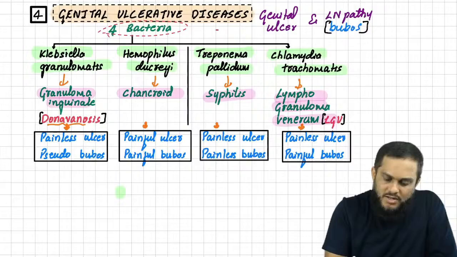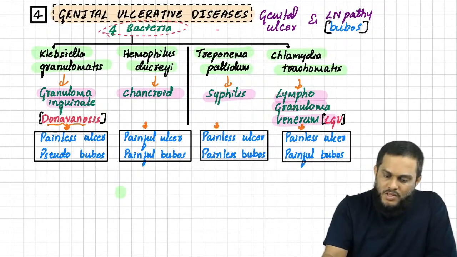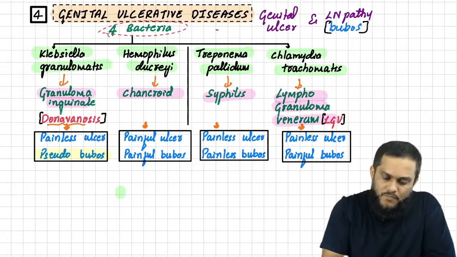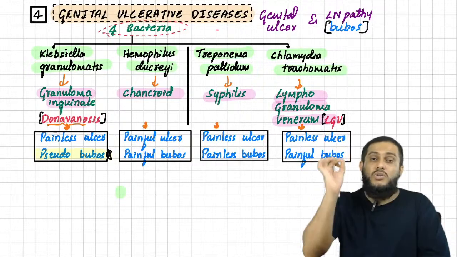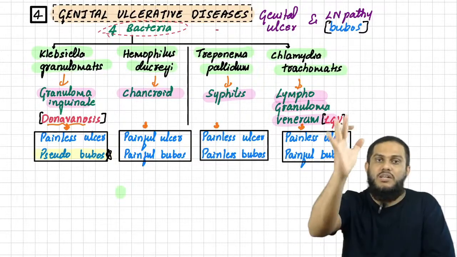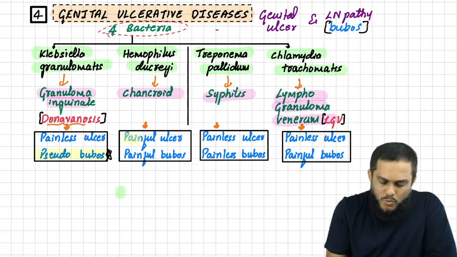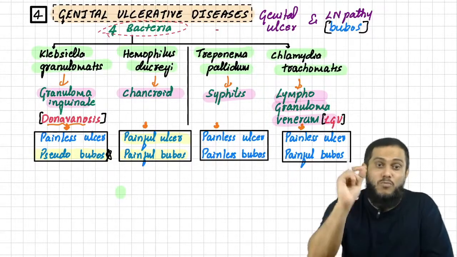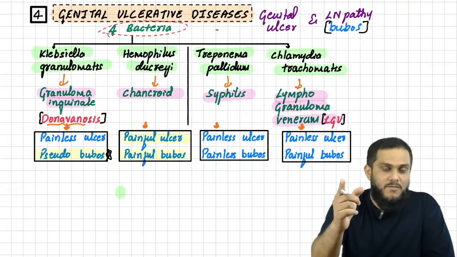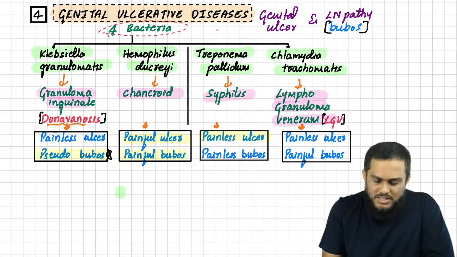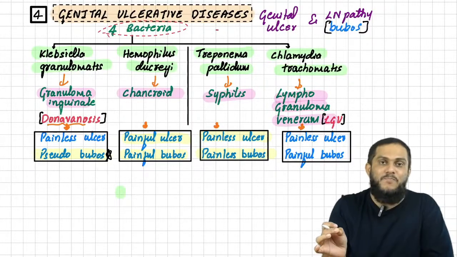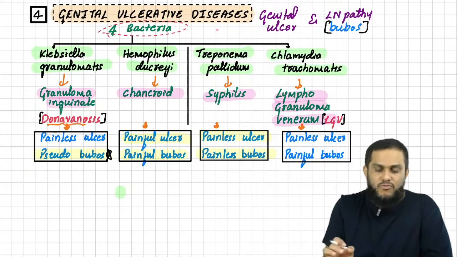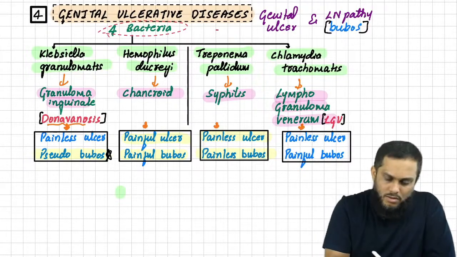The first point I want to highlight here is the pseudobuboes. If you see pseudobuboes, Klebsiella granulomatis, that is the key point. When you hear pseudobuboes, false lymph nodes, say Klebsiella granulomatis. Then, ulcer is also painful, buboes are also painful: painful is Haemophilus. Syphilis is painless ulcer, painless buboes. Then Chlamydia trachomatis, painless ulcer but painful buboes.